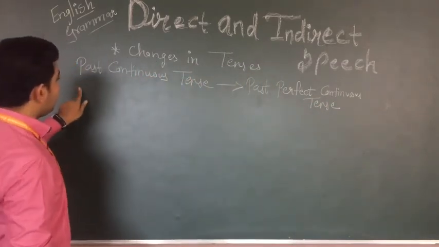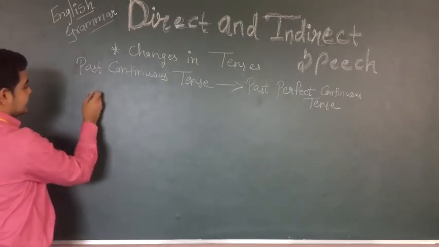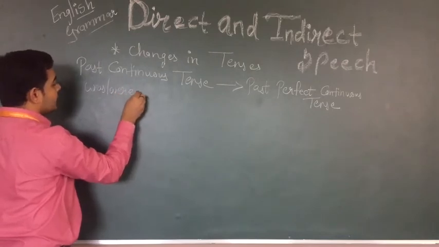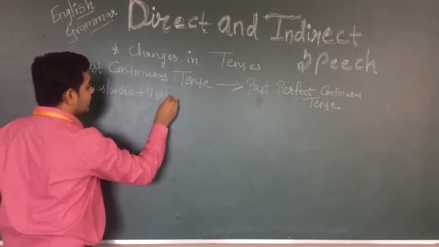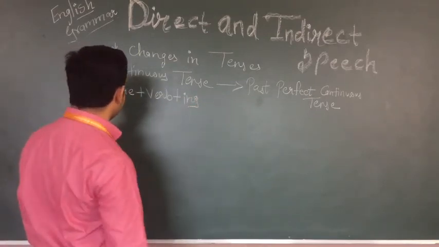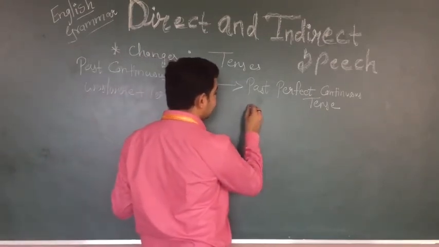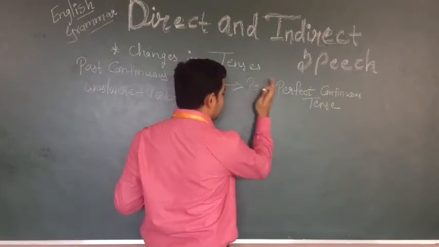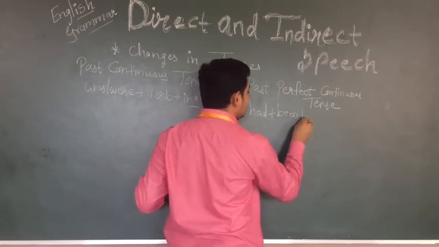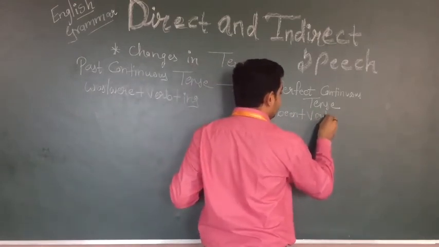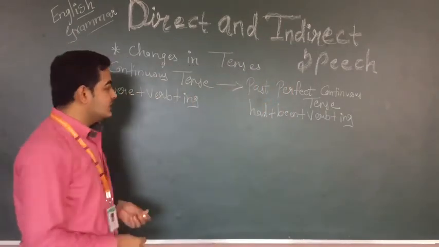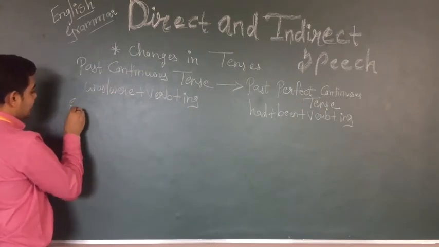So here in past continuous tense what we are using? Was plus verb plus ing, and in the past perfect continuous tense what we are using? Had been, had plus been plus verb plus ing. Clear?